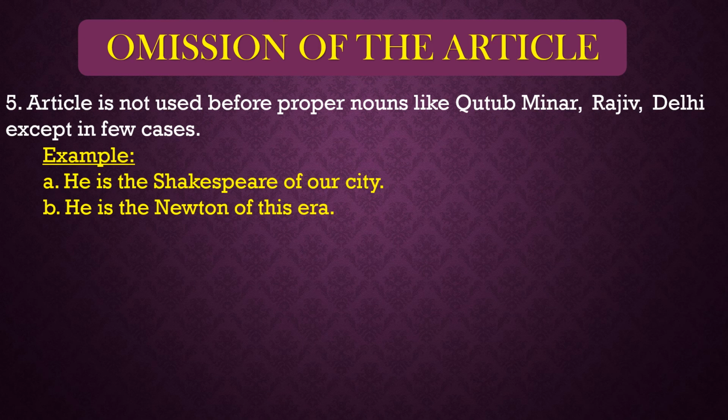Getting it? Next point is that an article is not used before proper nouns like Qutub Minar, Rajiv, Delhi, except in a few cases. For example, he is the Shakespeare of our city. Why? Because we are pointing towards a particular person who is very famous. Getting the point? That is why we are using the in front of it. Otherwise we will not use any article in front of names. He is the Newton of this era. Here also Newton is a very famous and particular person, so that is why we are using the in front of it.